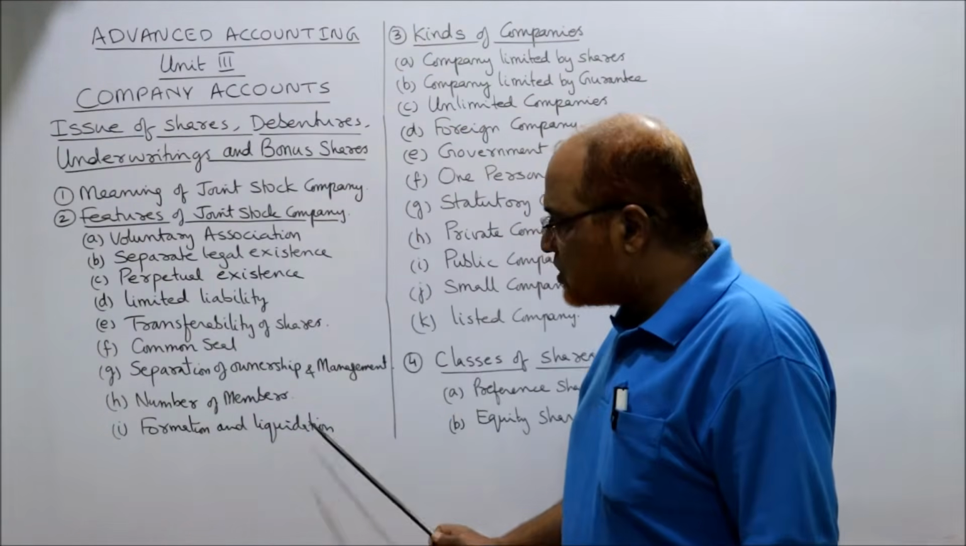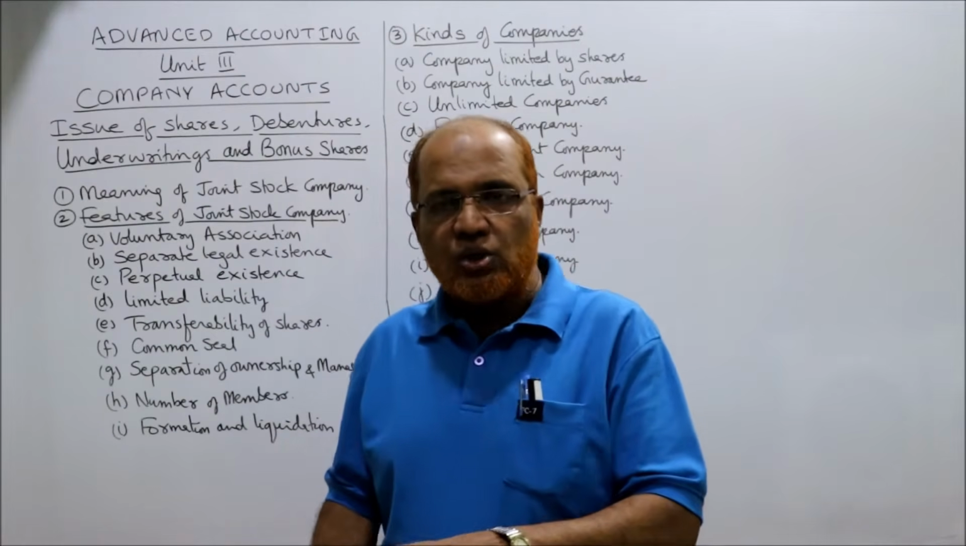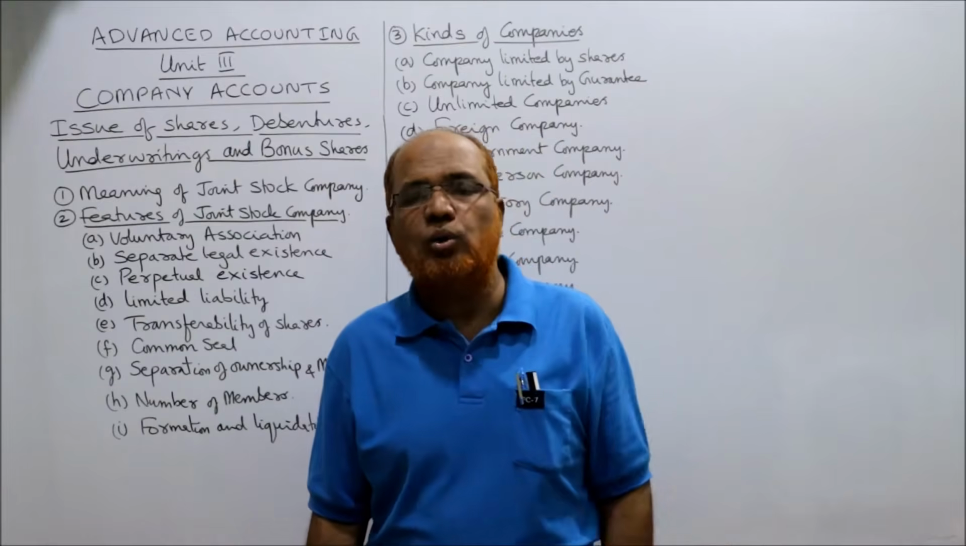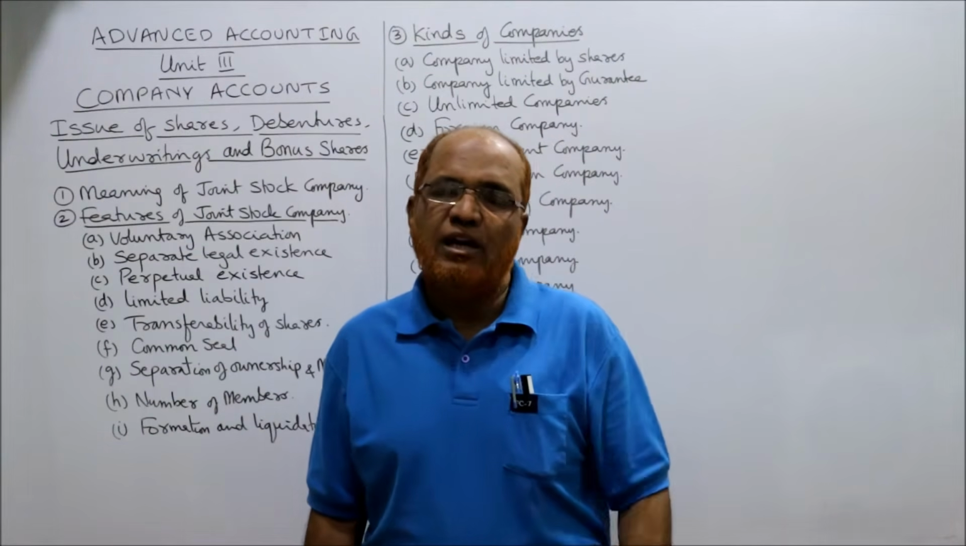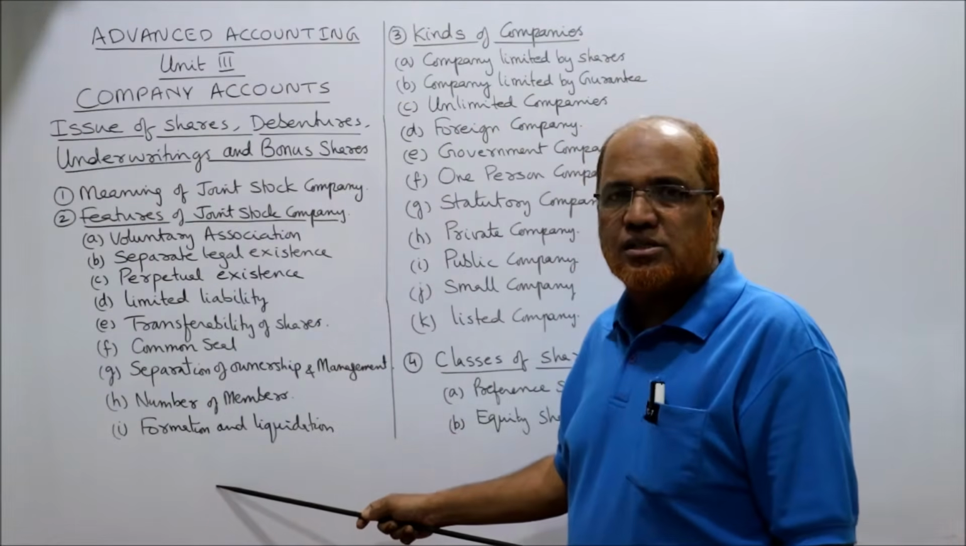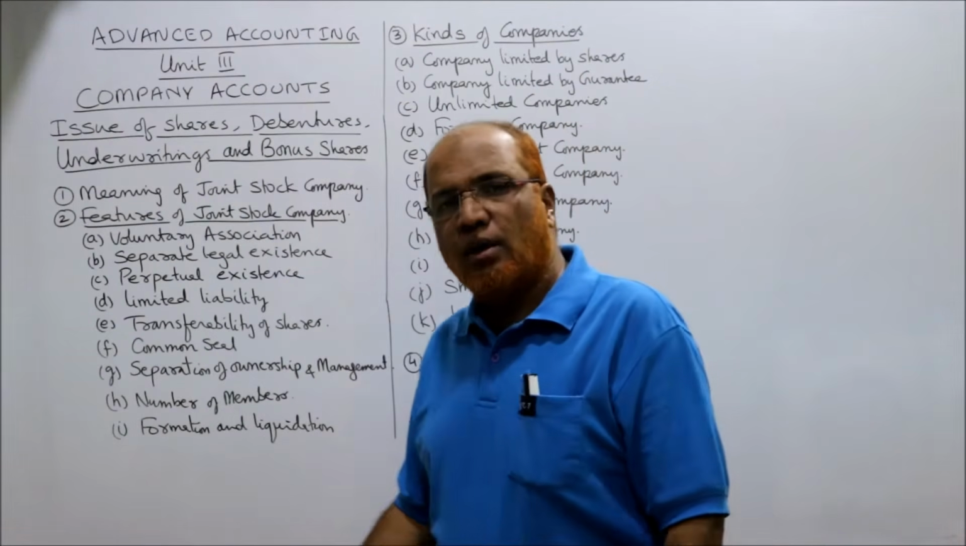Similarly, there is a procedure for liquidation. If the company wants to be liquidated or wound up, then again there is a procedure for how to wind up a company, given in the Companies Act 2013. So these are some of the features of a joint stock company.